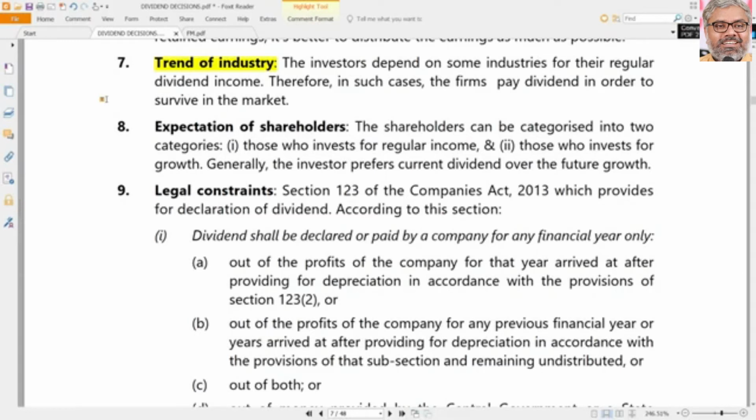They need to have their stock prices high. They cannot afford to have their stock prices going low. So to survive in the market, sometimes they just have to follow the trend in the industry, no option. And that puts a lot of pressure on them.